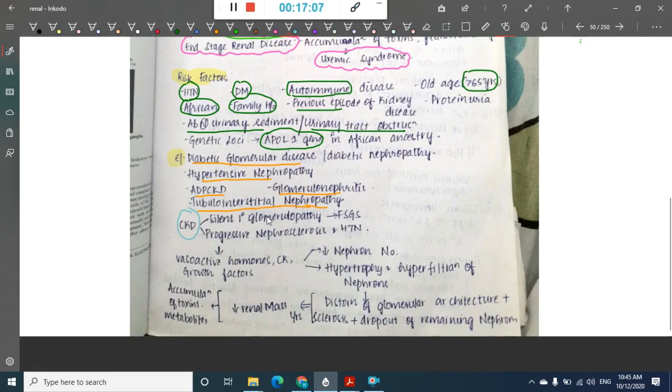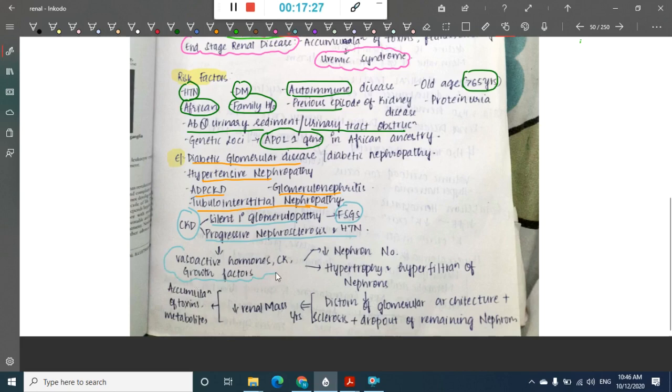Okay, in silent primary glomerulopathy, it is mainly focal segmental glomerulonephritis. If you see, we have progressive nephrosclerosis and hypertension. This progressive nephrosclerosis and hypertension results in the production of vasoactive chemicals, creatinine kinase and growth factors.